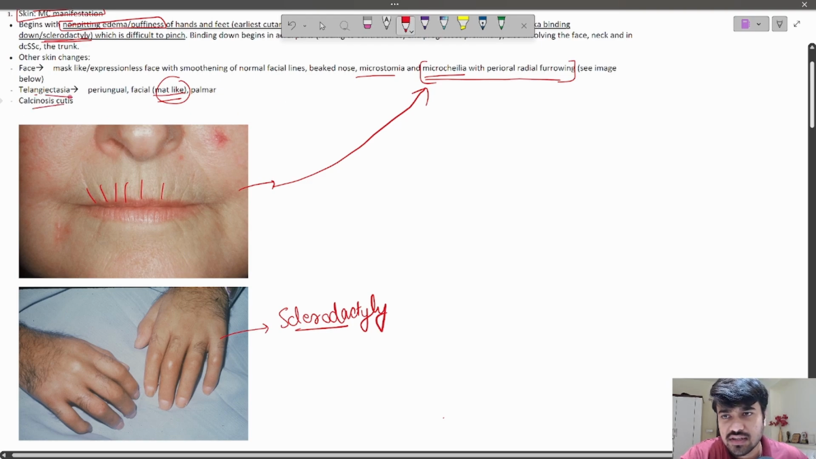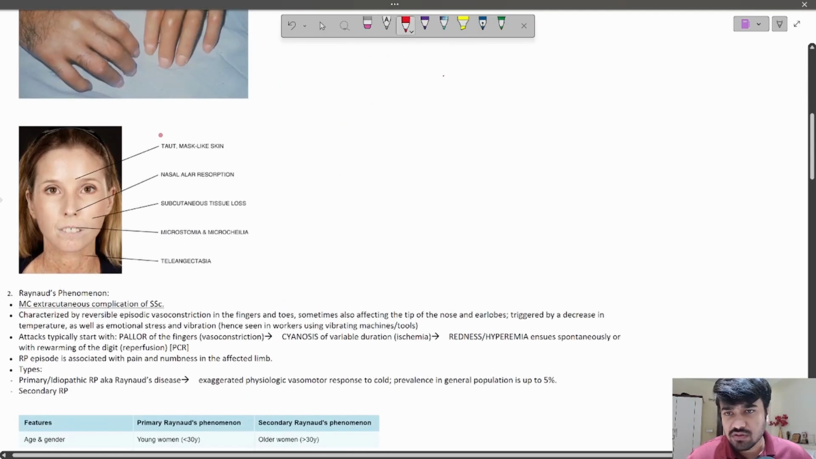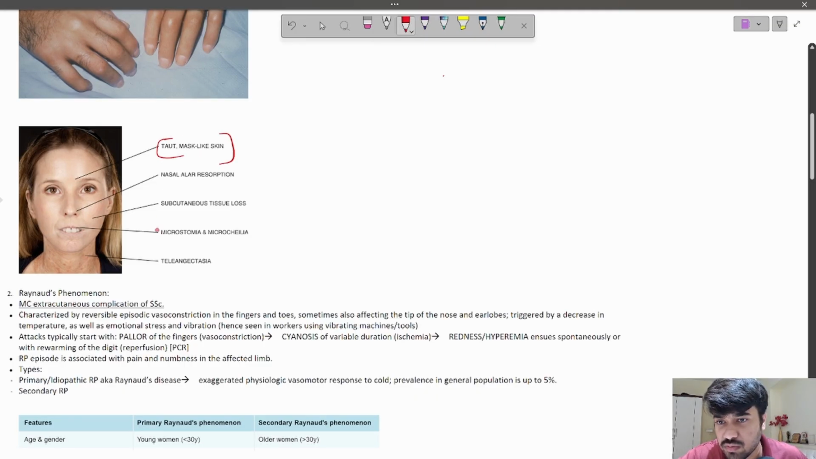So calcinosis cutis, telangiectasia, and expressionless face, microstomia, microcheilia, perioral radial furrowing. These are the classical manifestations of skin, apart from sclerodactyly, of course. Here you can see the mask-like expressionless face. Then there is microstomia and microcheilia: the mouth opening is small, and the lips are very thin and narrow. So this is known as microcheilia.